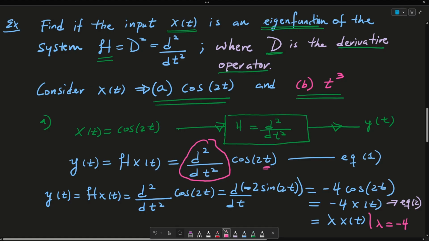That would be very tedious. Versus if you were to look at equation number 2 here, and every time someone gave you a value of t, all you had to do was multiply it by this negative 4. And essentially, that is the beauty and the take-home point here for eigenfunctions and eigenvalues.